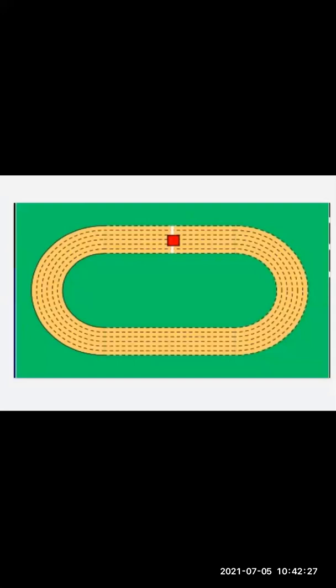Now here you are seeing a picture. This is basically a running track, which you all know. This track is having a definite path.